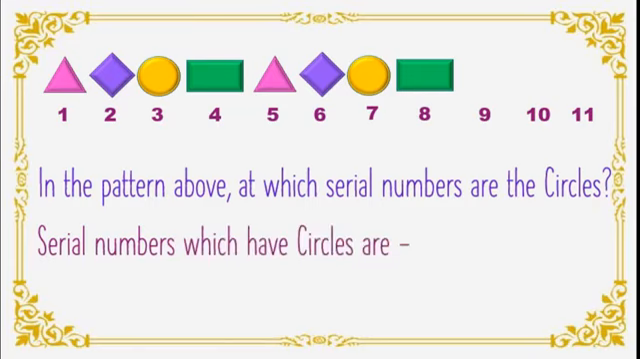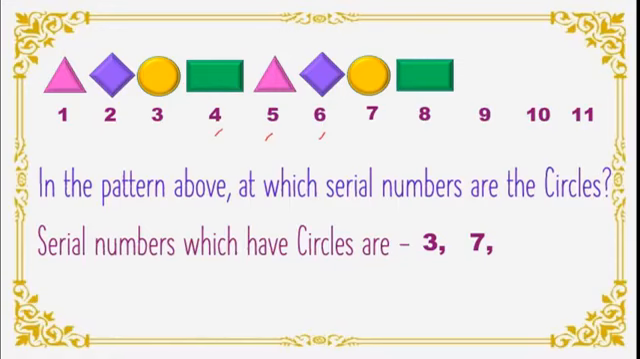Circles are in yellow color, isn't it? Yes, 3. Correct. After that, 7. Yes. Now see the difference between these two numbers. 3, after that 4, 5, 6. Here 3 numbers, they have 3 different figures. Correct? Now 7, again same figure. So like this also we can do.